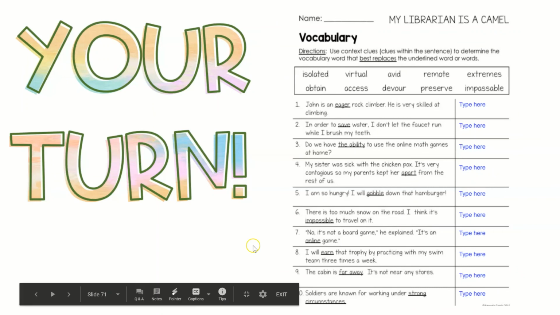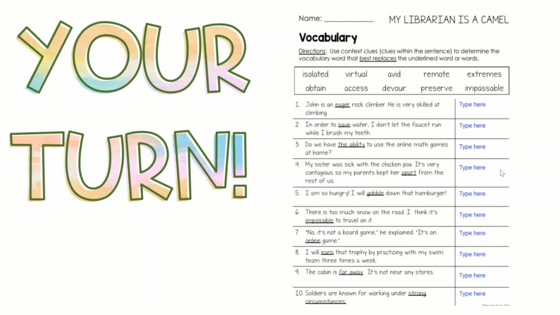Now it's your turn. On Google Classroom, you see this worksheet here. The directions state to use context clues within the sentences to determine the vocabulary word that best replaces the underlined word or words. You can use a word box to help you as well, and make sure to use IDEAS. Did an inference help you? Did a definition help you? Maybe it was an example that helped you, or maybe it was an antonym, a word with an opposite meaning, or a synonym, a word with a similar meaning, to help you understand the meaning of these underlined words. Go ahead and show what you know.